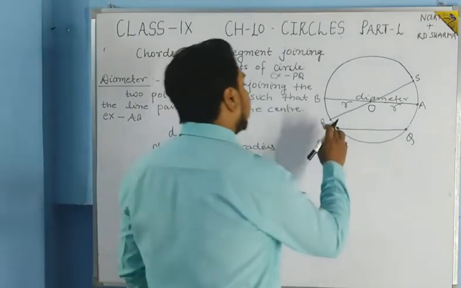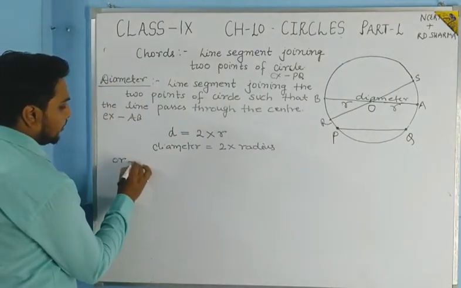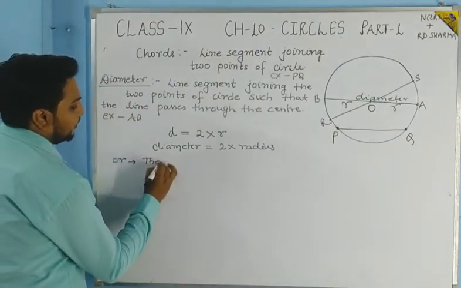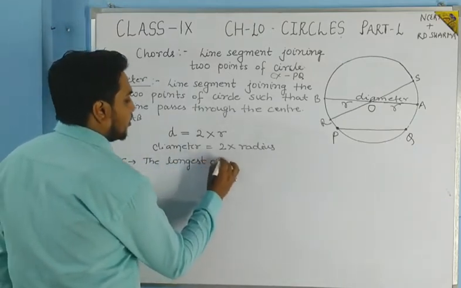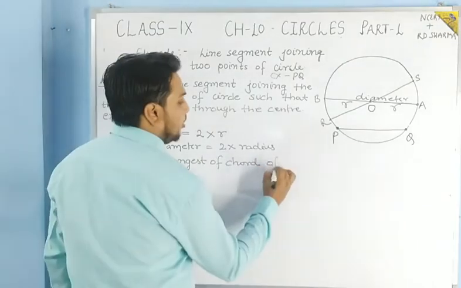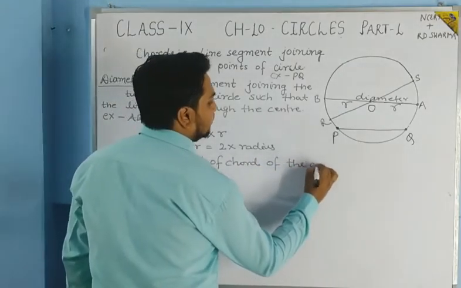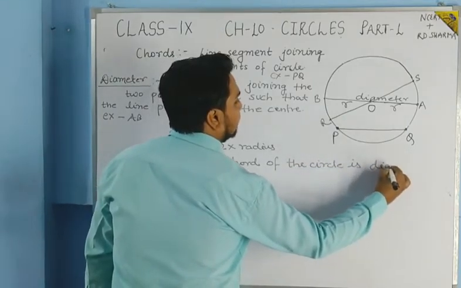So here you can also write that the longest chord of the circle is the diameter.